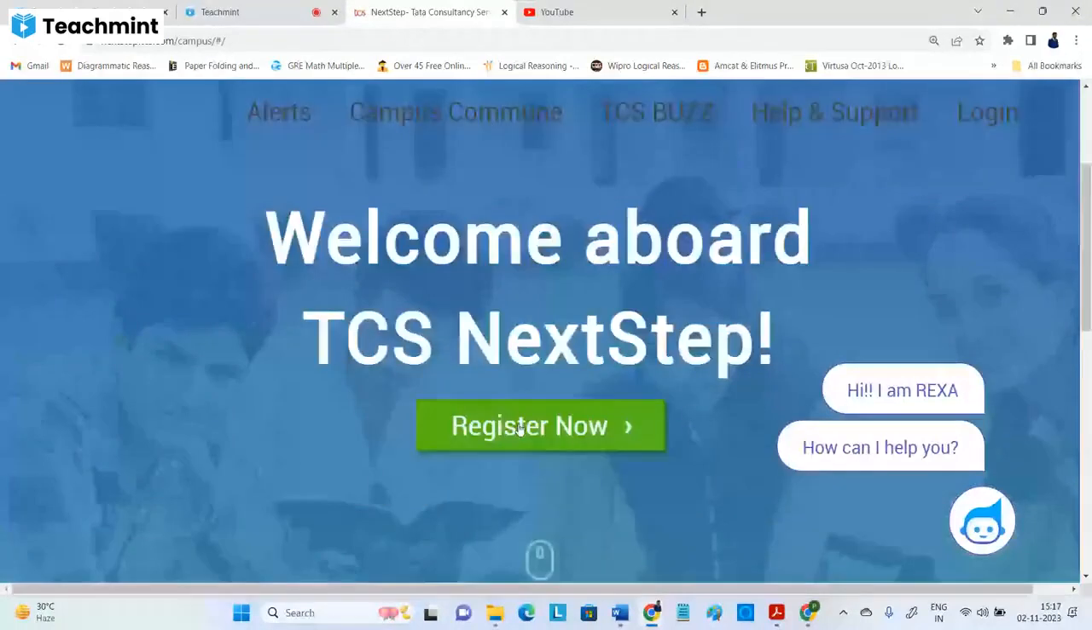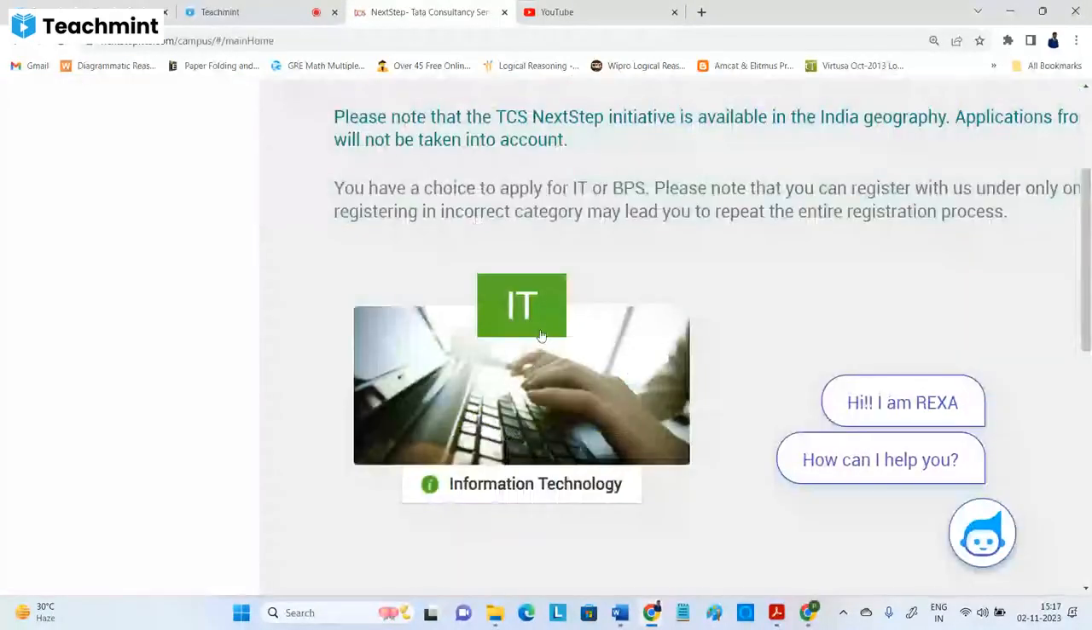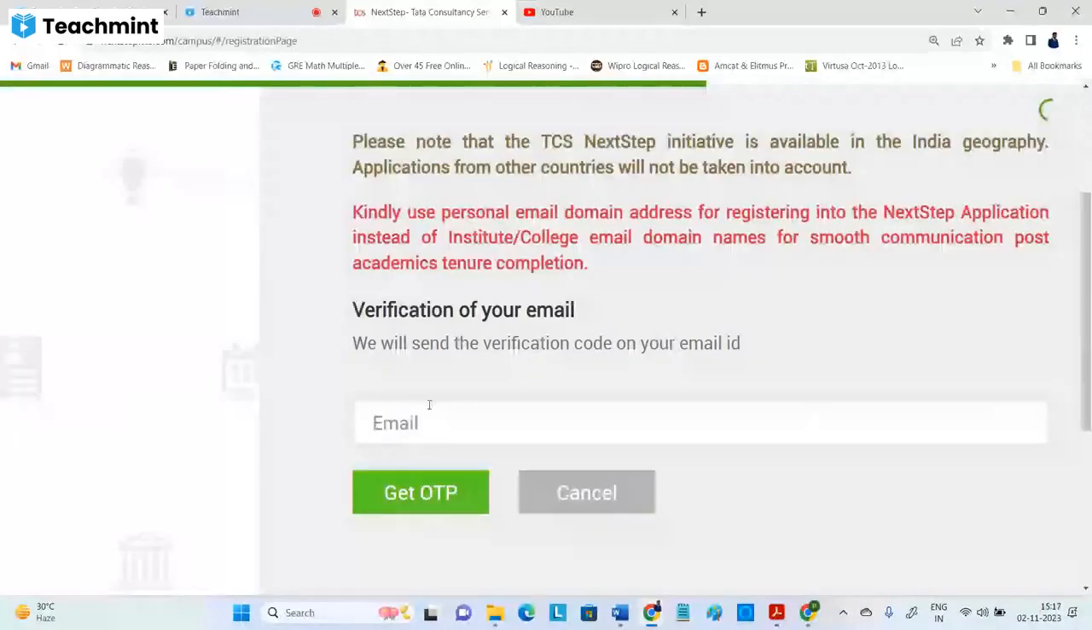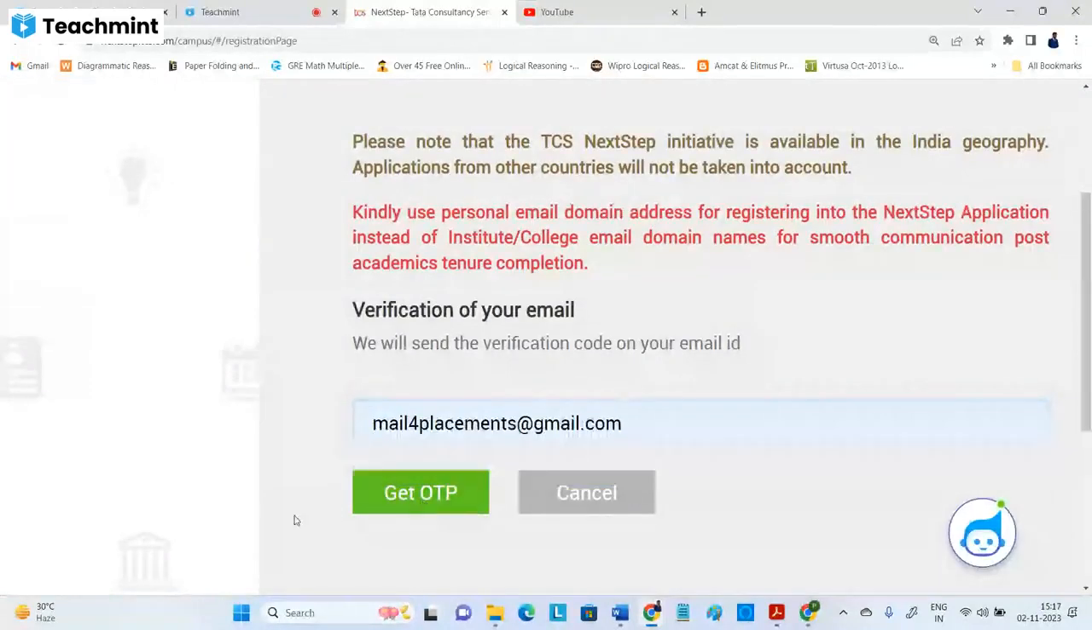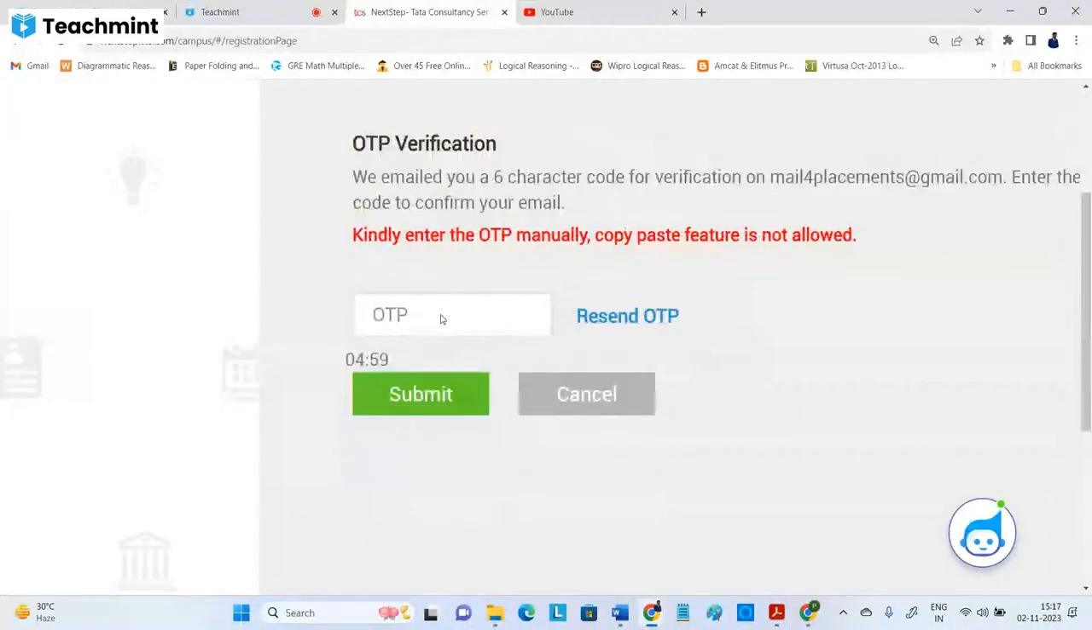Fine, so we'll click on register now, then we select IT. Once you select IT, it is asking the mail ID. One moment. So copy paste is not allowed, that's the problem. So yeah, get OTP, and once we got OTP, we need to submit it here.